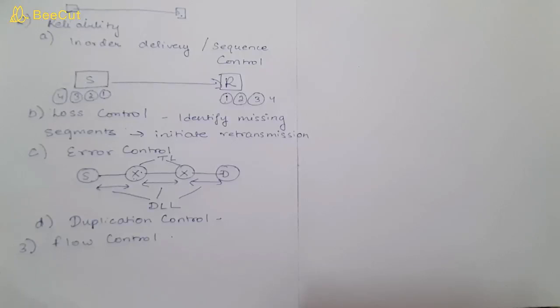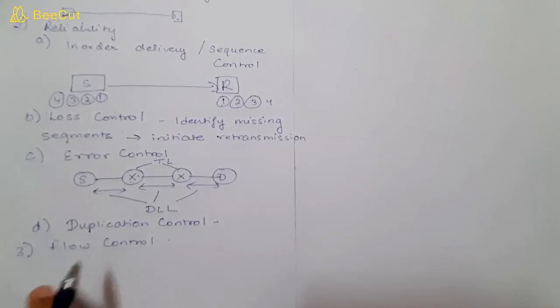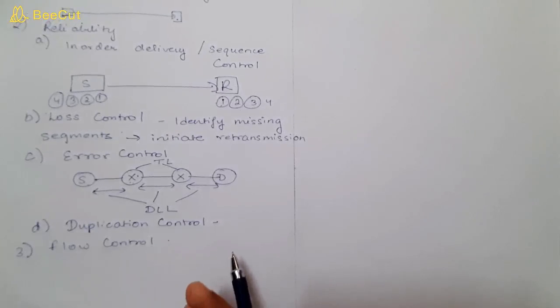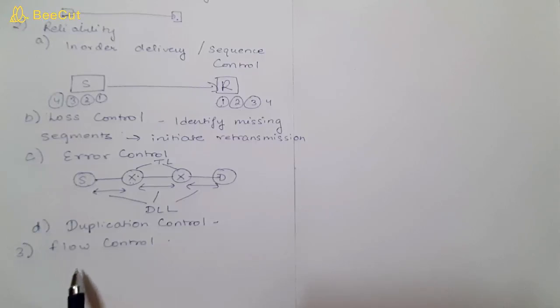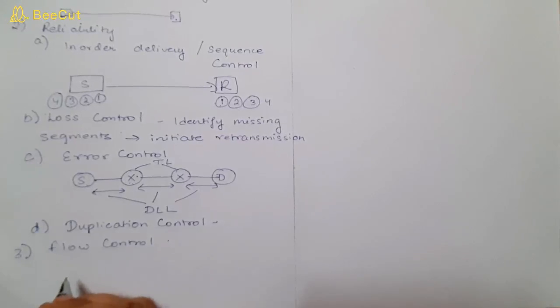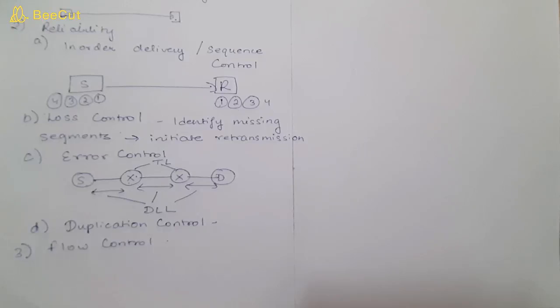See, we have a sender who is sending data, we have a receiver who is receiving data. Now suppose the sender is sending at high speed as compared to the receiver's capability to receive and process it, then the data will get lost. So in that case we need to maintain a proper flow in which the data is sent. So we can use sliding window protocols for this one.